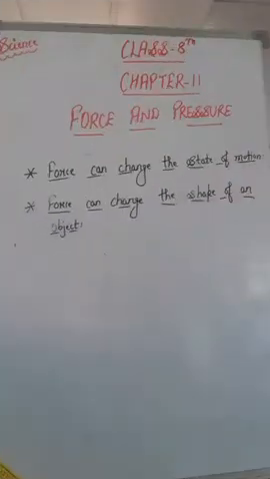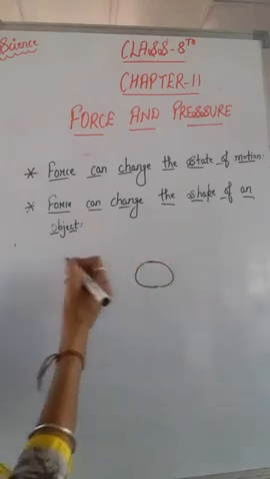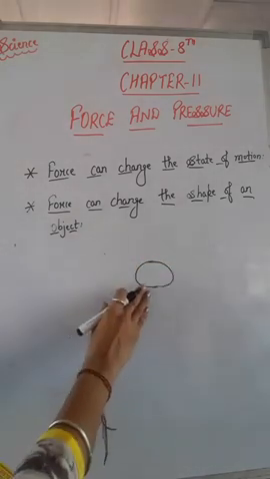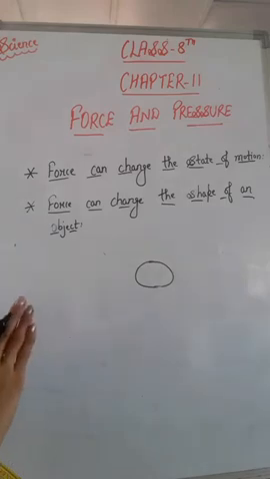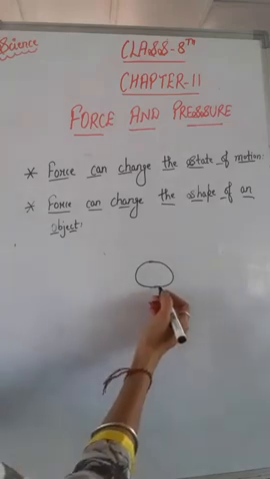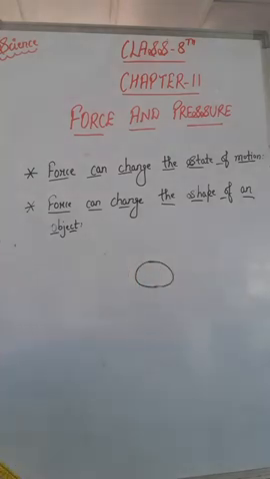Now our next property is force can change the shape of an object, right, and this property can also be easily understood from our daily routine work. One of the most common examples is that when your mother makes chapatis, you can see the shape of a dough. Suppose this is a dough, and your mother makes chapatis from this dough, and you can see that the shape of the dough changes when it is rolled. It happens when force is applied on the dough.